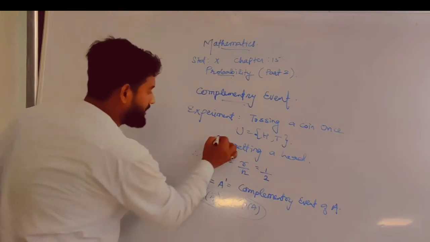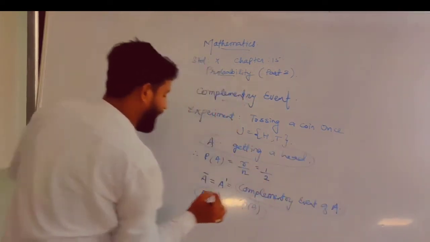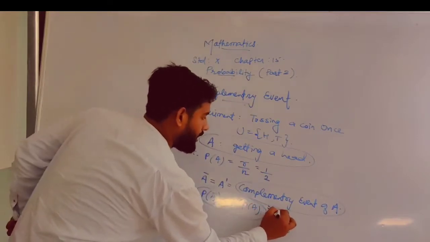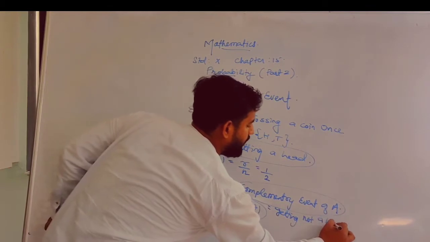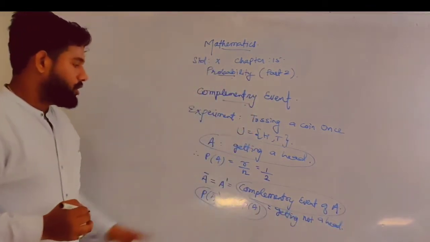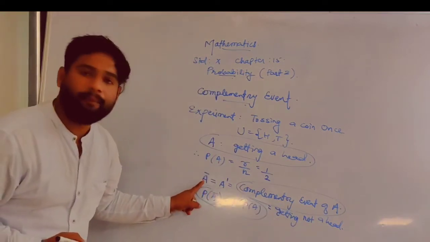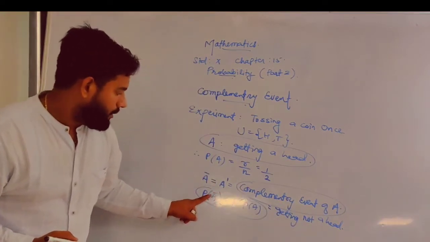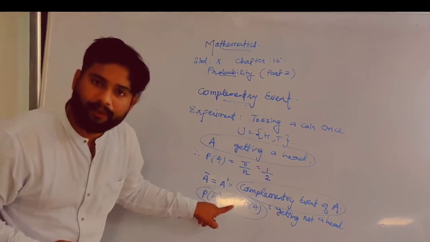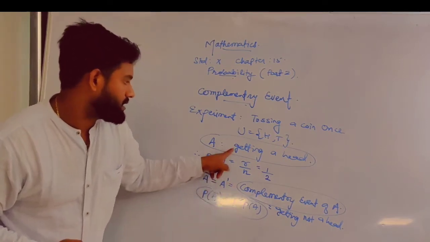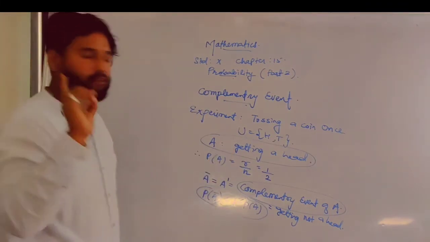So here P of A is getting a head and A bar is the complementary of event A. We can call it getting not a head. So getting a head is A, and getting not a head is represented by A bar or A dash, and that can be calculated from the entire 100% minus this A. So P of A bar is equal to 1 minus P of A, that is one formula.